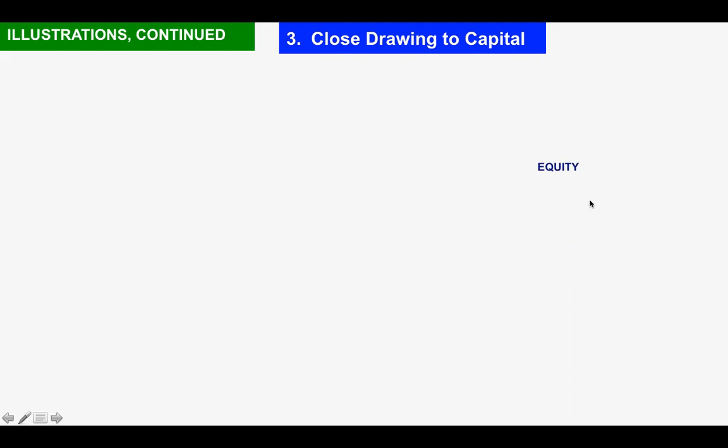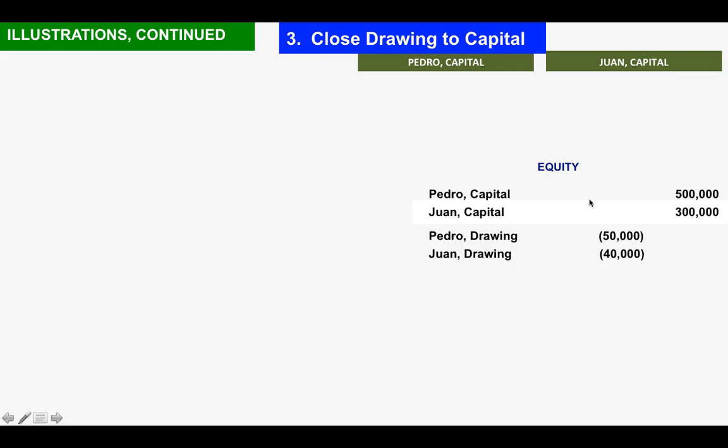Let us continue the illustration. As I have said, we will reflect this portion. And we have done this equity account, this is the original. So let us structure the T account for this.